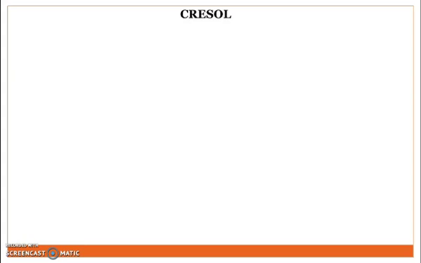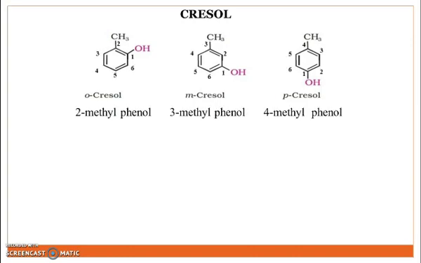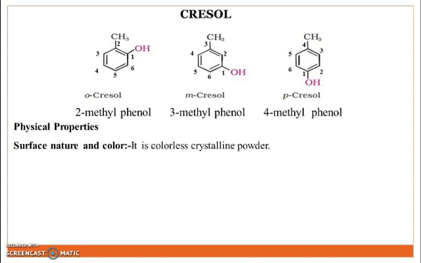Next antiseptic disinfectant agent is cresol. Cresol is classified into three types depending on the attachment of the hydroxyl group on the benzene. First type is orthocresol, IUPAC name 2-methylphenol. Second is metacresol, IUPAC name 3-methylphenol. And the last is paracresol, IUPAC name 4-methylphenol.